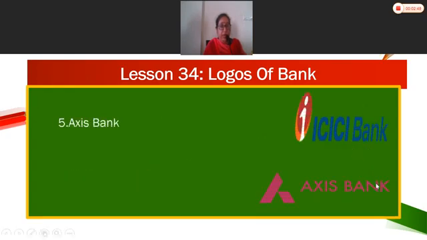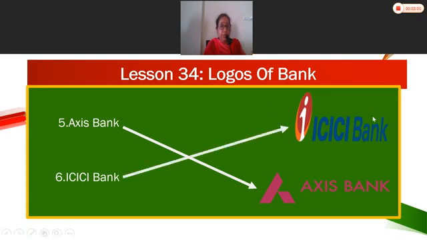Axis Bank. It is with A. Axis Bank, A. Yes, this is the logo of Axis Bank. ICICI Bank, that is starting with I. That is the logo. Can you see, children? Yes, this is the logo of ICICI Bank.